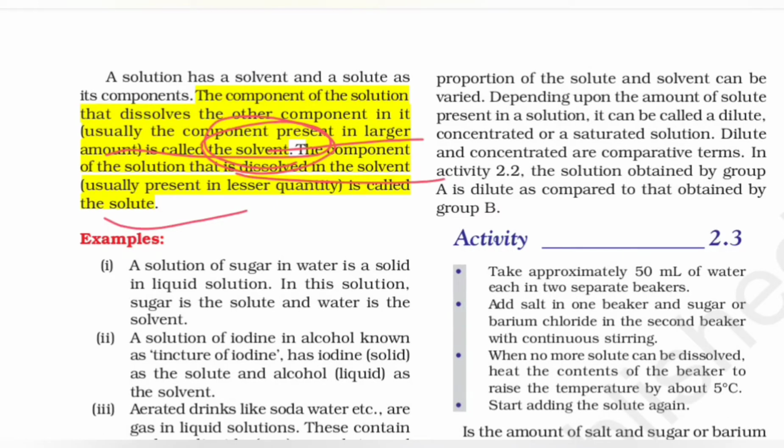So what they are actually talking about is, suppose we have water and we have sugar in it. The component present in larger amount, that is the water, is called the solvent, and the component of the solution that is dissolved in the solvent, that is sugar, is called the solute. So this is what they are talking about.